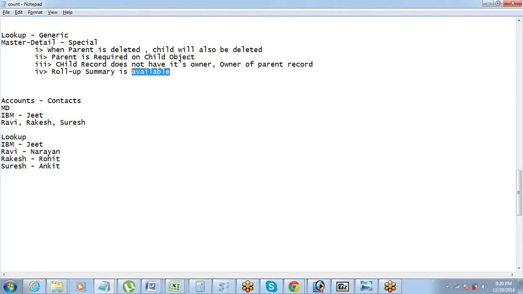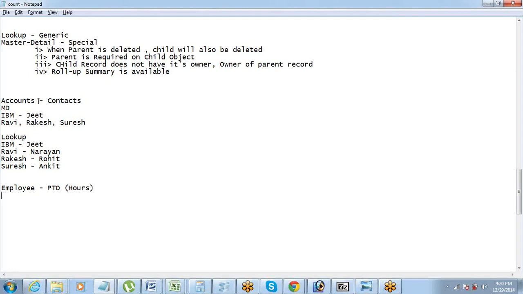What is roll-up summary? It's again a field type, which can be used for doing a summary of all the child records on the parent record. Let's say you have an employee object, and then you have a PTO object. In PTO you are tracking hours, right? What is the duration of that PTO?